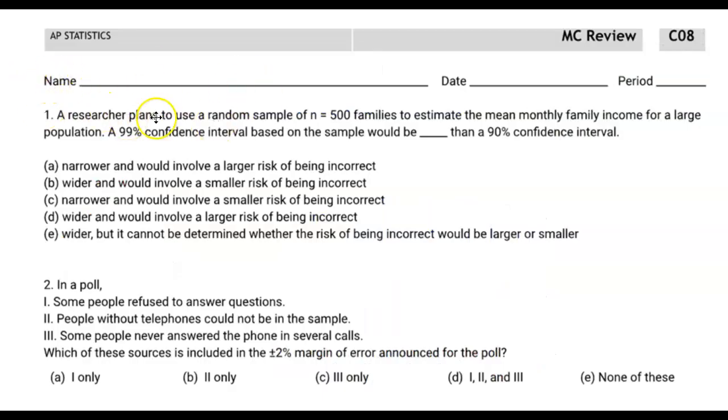Here's the first question. A researcher plans to use a random sample of 500 families to estimate the mean monthly family income for a large population. It's talking about a 99% confidence interval based on the sample would be blank than a 90% confidence interval.